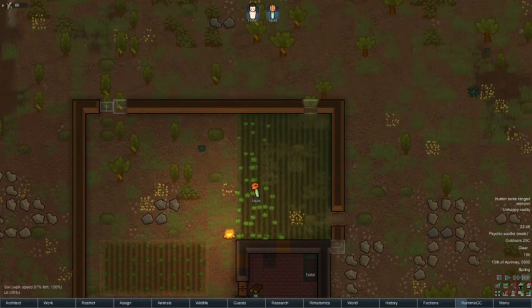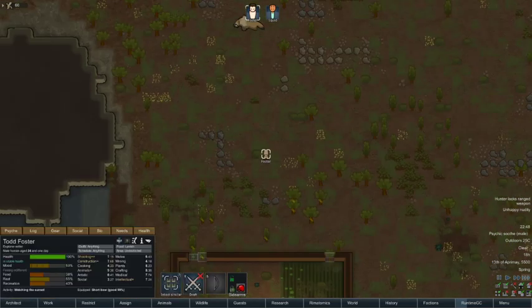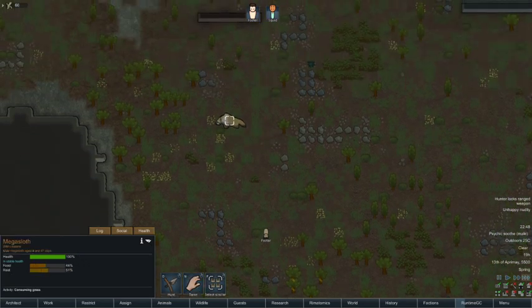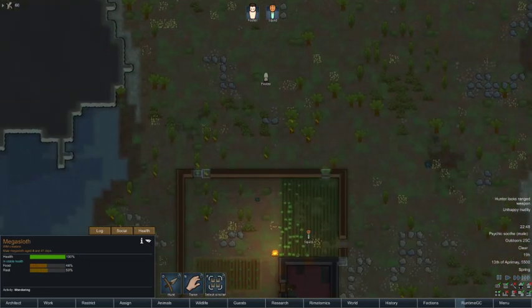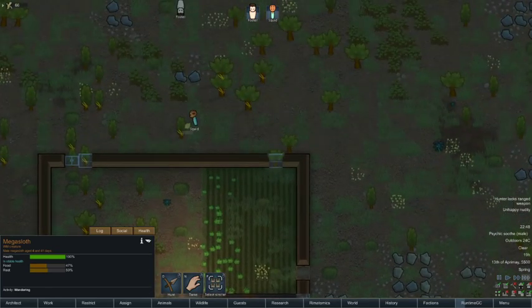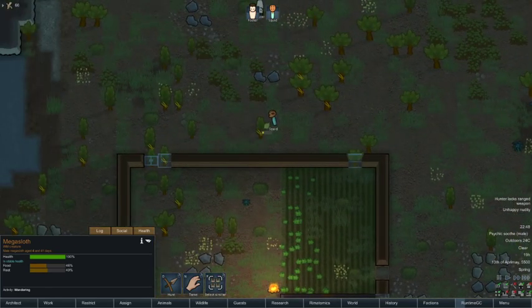So, what's Foster doing apart from lazing? Look, I built the wall so he can stay away from the bloody mega sloth. What are you doing, laying right next to him? All right, Squid's hopefully going to start cutting down these trees. Hopefully this time he's not going to botch it.